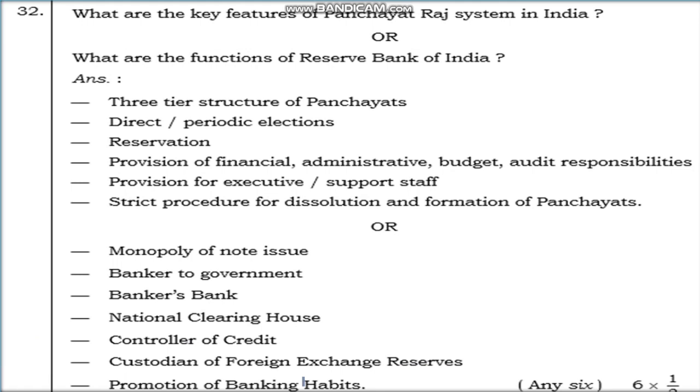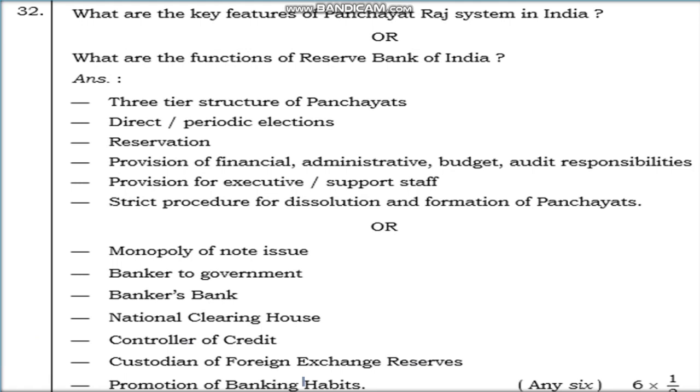So the features of the Panchayat system in our country: three-tier structure of panchayats. We find the three-tier structure like Gram Panchayat, Taluk Panchayat, Jilla Panchayat. And next, direct and periodic elections happen here, and reservation is also there, and provision of financial, administrative, budget, audit responsibilities is also there. And next, provision for executive and support staff is there, and a strict procedure for dissolution and formation of the panchayat. So these are the key features about the Panchayat Raj system in our country. Sometimes they can ask you this question, and they also give the questions for this.